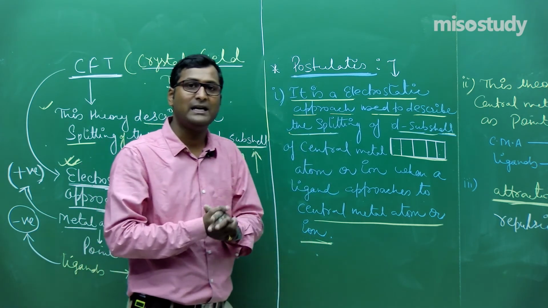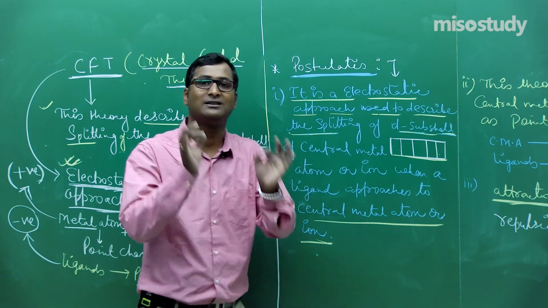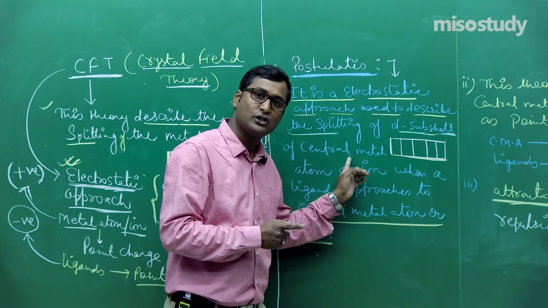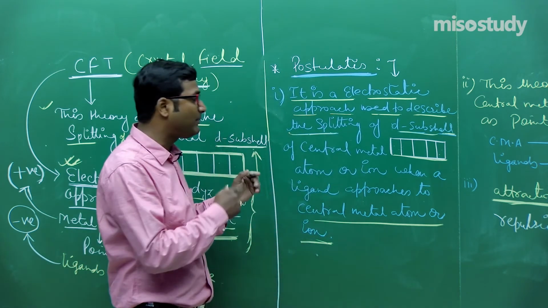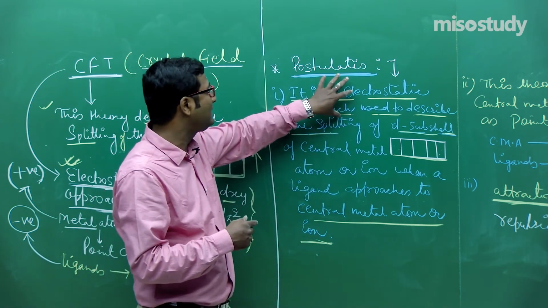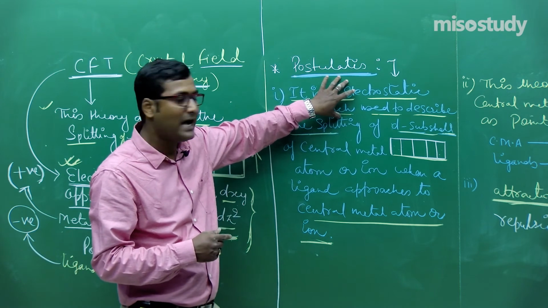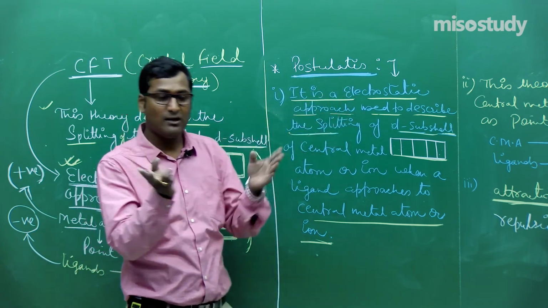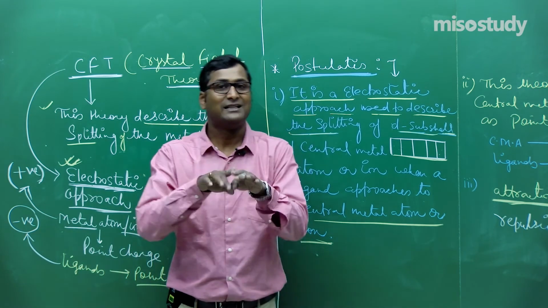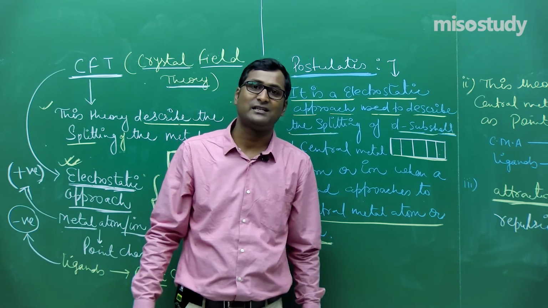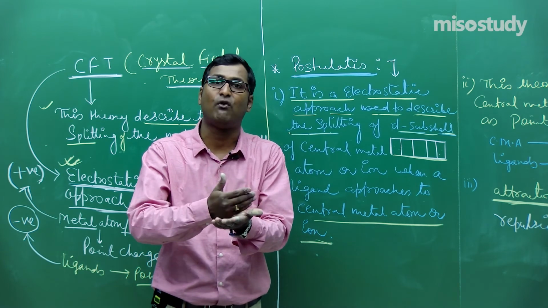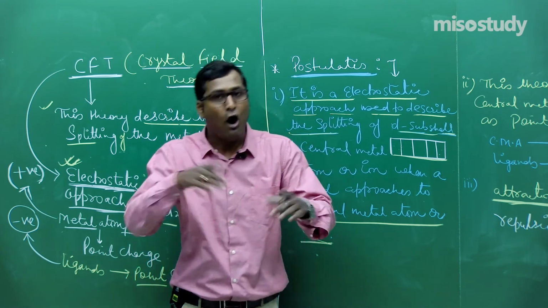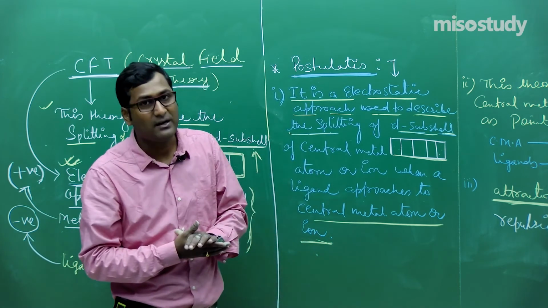So CFT is completely based on the electrostatic approach, because in CFT the central metal atom or ion and ligands are considered point charges. If charges are present, then there is an electrostatic force of interaction, either attraction or repulsion.